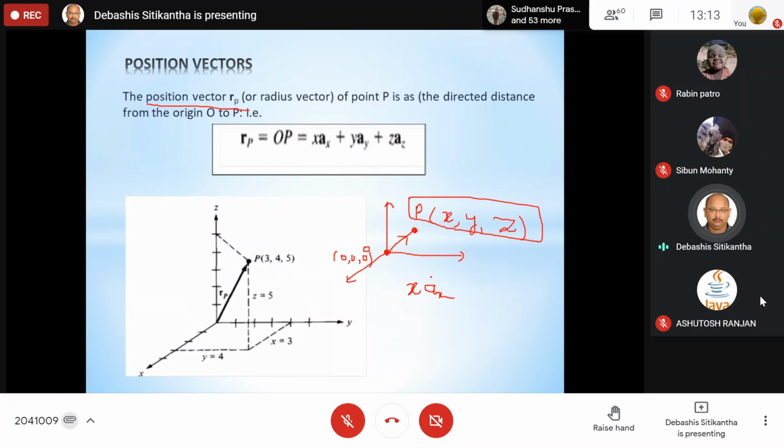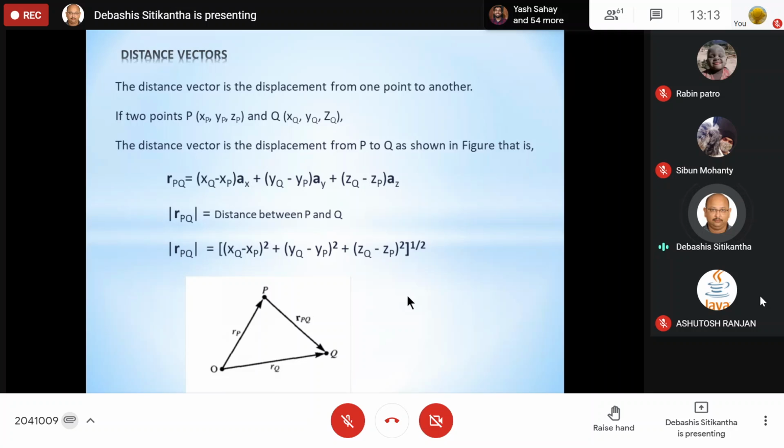Similarly, you can find it for y: y minus 0 is again y, with a y cap. So finding the position vector is very simple. Always remember that from now onwards, instead of mentioning the location by means of a point, we will represent the position in terms of the position vector.